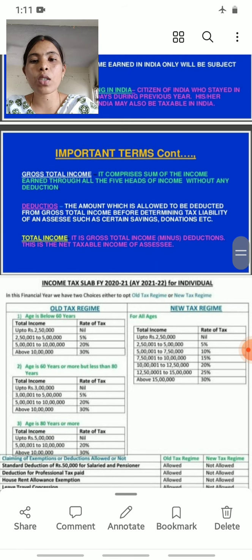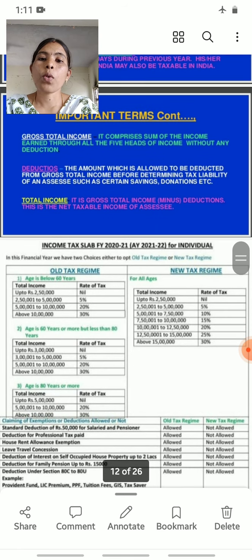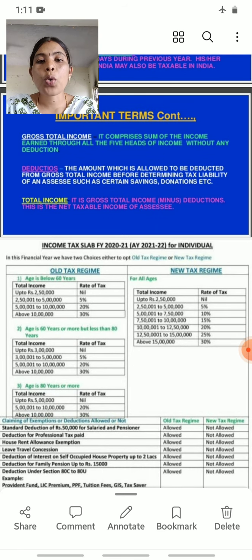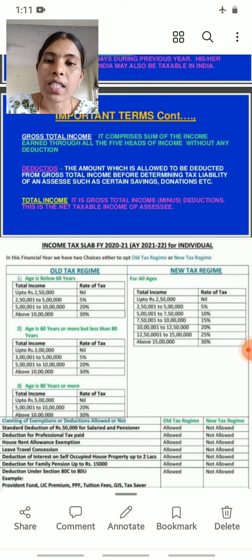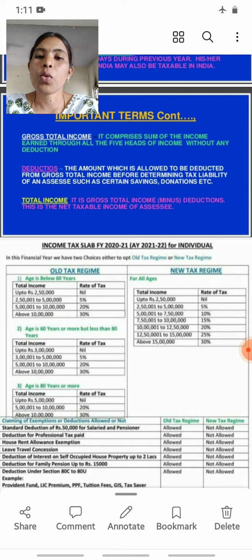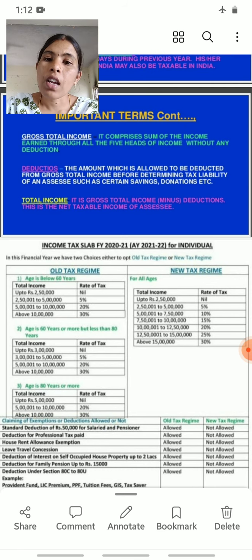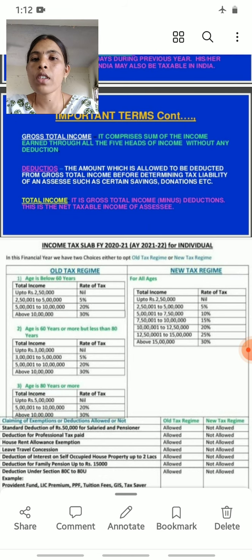Then, total income. What does total income mean? It is gross total income minus deductions. The remaining amount is called total income. This is the net taxable income of an assessee. So these are the important terms regarding the Income Tax Act.